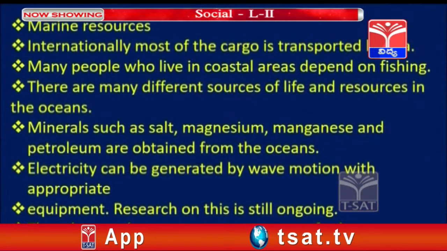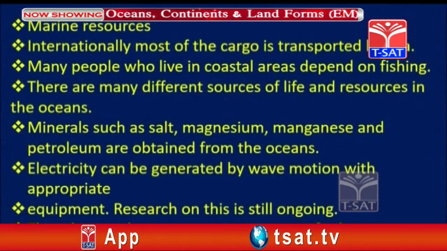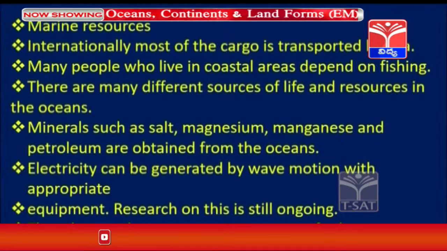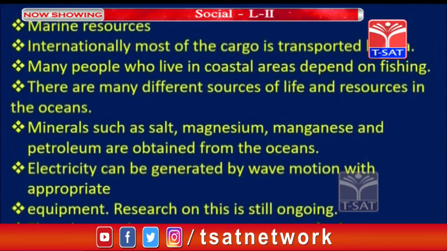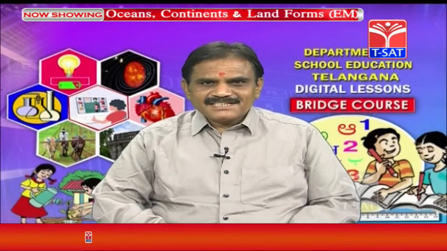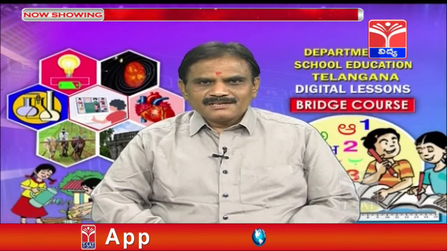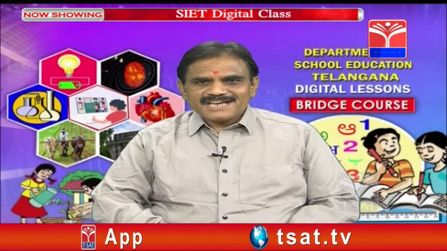Now students, let us see about the importance of these oceans. These oceans are very good resources. Why? Because a lot of fish is available, as well as petroleum and similar things. And internationally it is very important. Why? Because the sea route is very important for transport purposes.